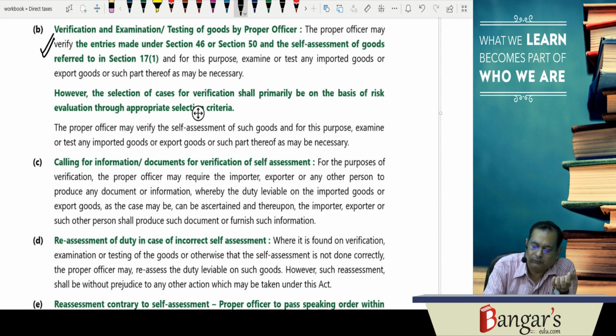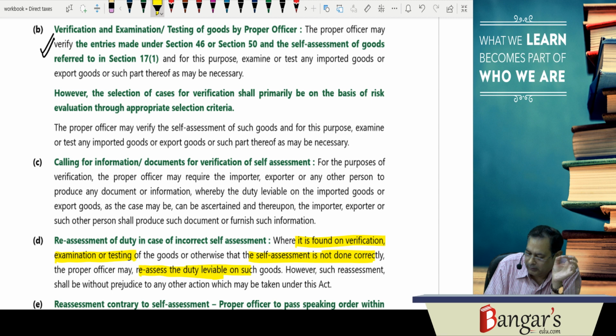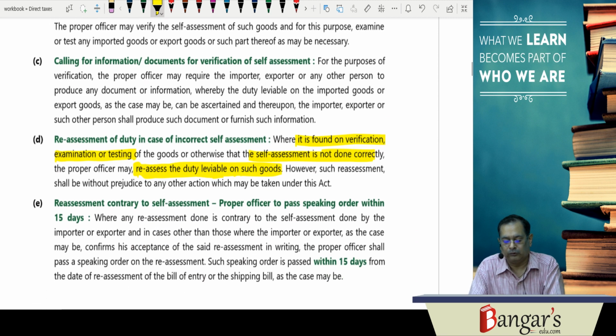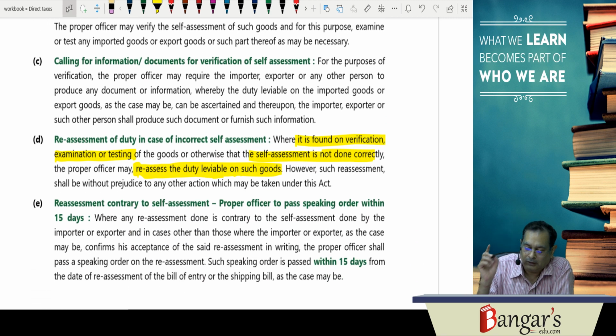And if on the verification, examination or testing, it is found that self-assessment is not done correctly, then the proper officer may reassess the duty leviable on such goods. However, such reassessment will be without prejudice to any other action.